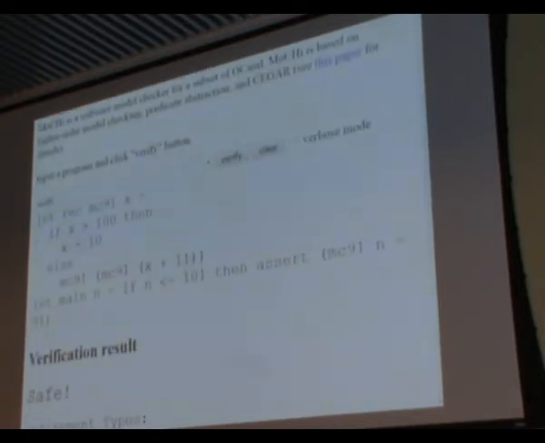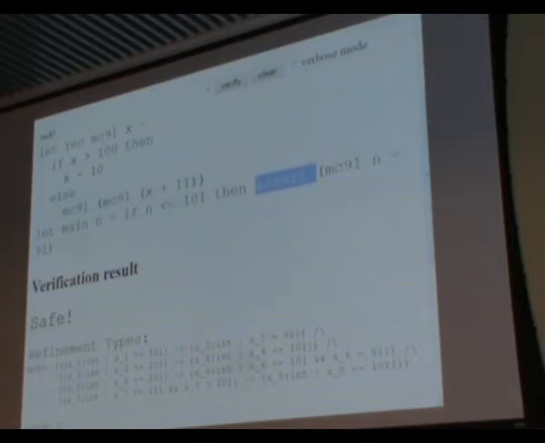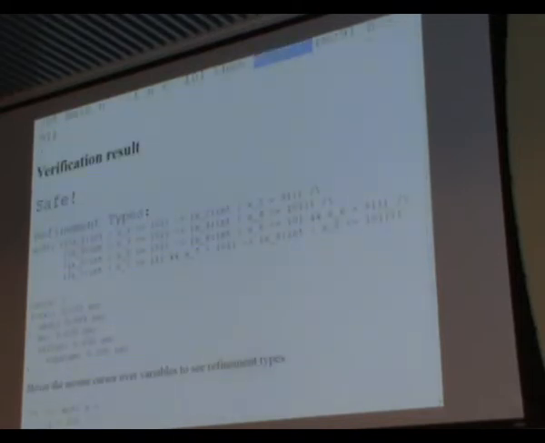And the result is safe. This means the assertion never fails for any n. And MoCHI outputs a refinement intersection type for the McCarthy 91 function. The type is a little bit redundant, but it includes the refinement type that we want: if an argument is less than or equal to 101, then the return value is always 91.